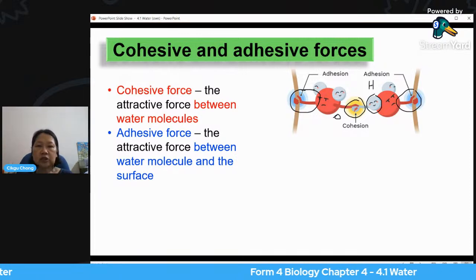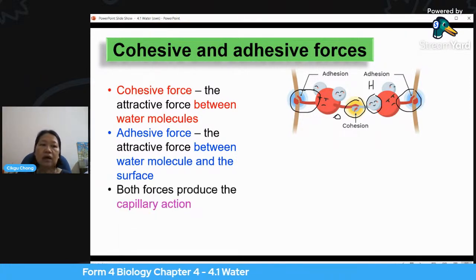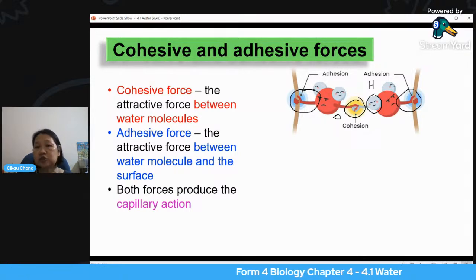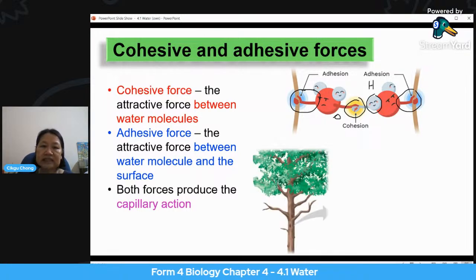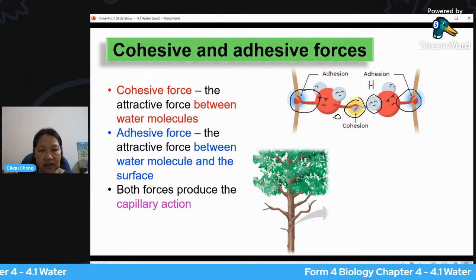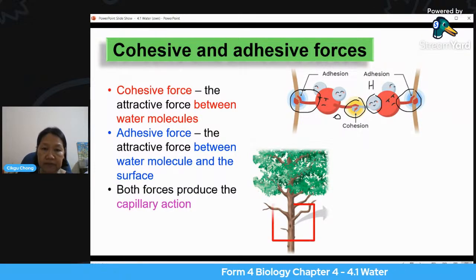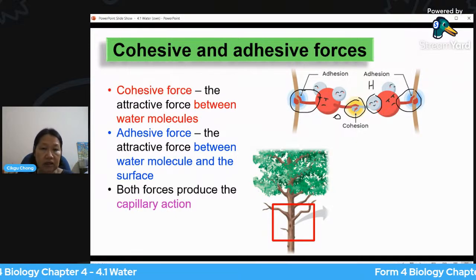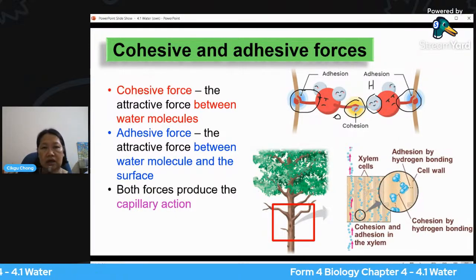Okay, right. So now this cohesive force and adhesive force, both of these forces produce a capillary action. So the capillary action refers to these two forces together. So this actually helps. Okay, how does it work, or how does it help? Where can we see the application of this? This helps to explain how water can be transported through the xylem in long continuous columns.